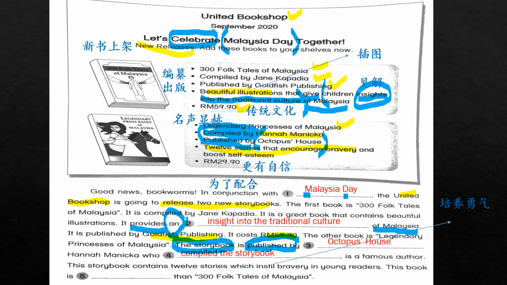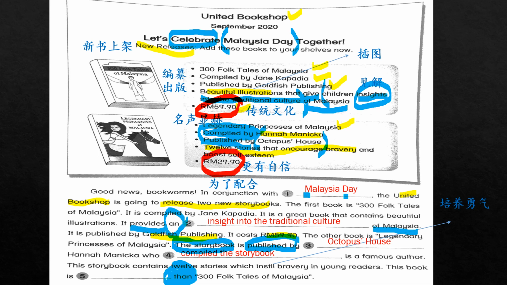This storybook contains 12 stories which instill bravery in young readers. This book is than 300 Folktales of Malaysia. Now, when we see the word than here, we know we have to make a comparison. Okay, 要做一个比较. So the information all has been used, okay, except for 29 ringgit and 90 cents. But we can't say this book is RM 29.90, than Folktales, 300 Folktales of Malaysia. So let's compare the price, okay? Let's compare the price here. We have, okay, we have here 59 ringgit 90 cents and here 29 ringgit 90 cents.